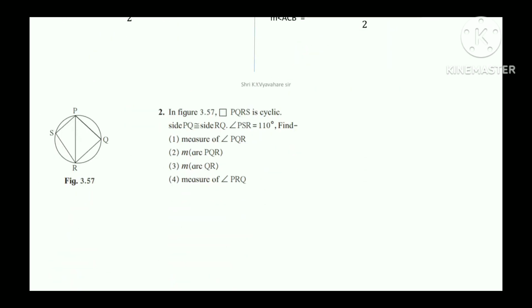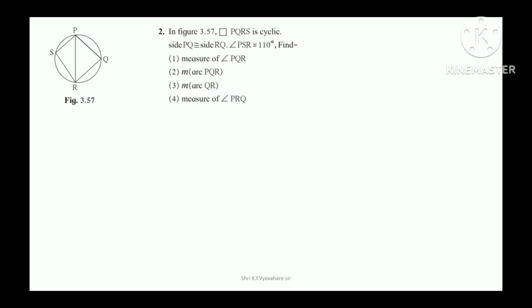In figure, quadrilateral PQRS is cyclic. Side PQ is congruent to side RQ. Angle PSR is equal to 110 degree. Find measure of angle PQR, measure of arc PQR, measure of arc QR, measure of angle PRQ.